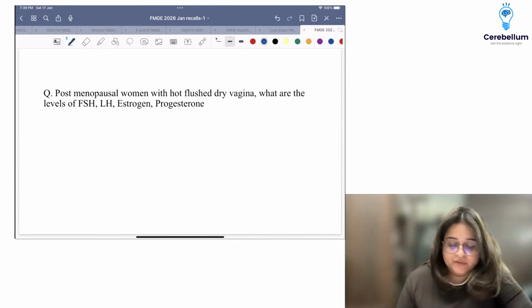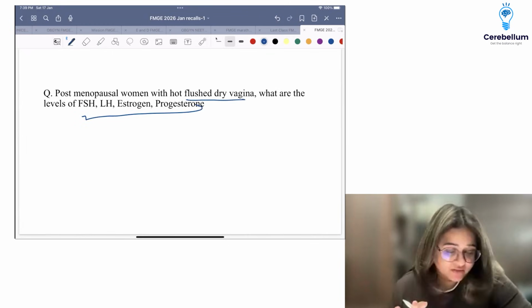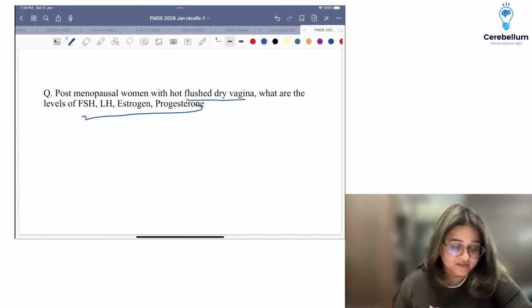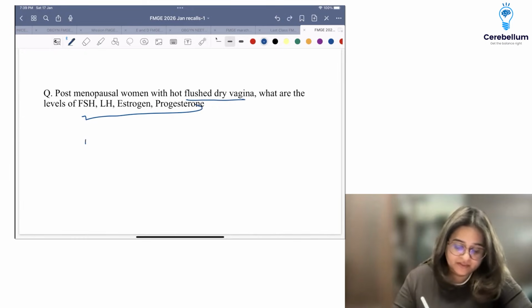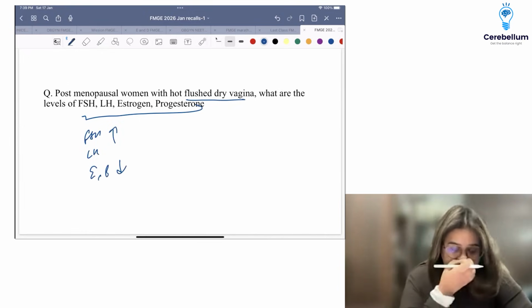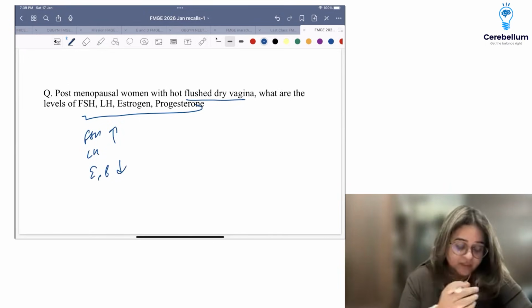Postmenopausal woman with a hot flush, dry vagina. I think this was a question. I got again mixed options. Is this a question? Is this not a question? So please tell me if this was the question, then FSH and LH are going to be high. Okay, FSH and LH are going to be high and estrogen and progesterone are going to be low. Right. So if this was the question, let me know.